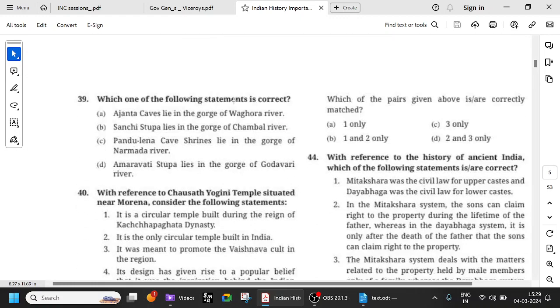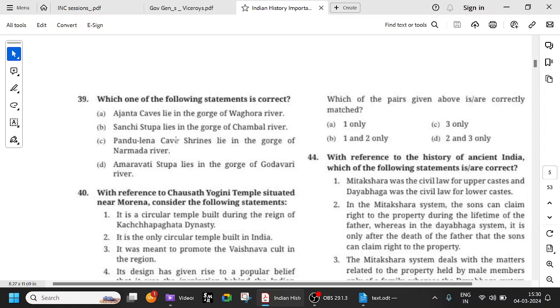So which one of the following statements is correct? Ajanta caves lie in the gorge of Wagora River. That is correct. Wagorna River, Ajanta caves, Ellora caves are famous mainly for the Gupta period. There is one painting called Black Princess in Ajanta caves, which belongs to the Satavahana period. So basically, they belong to the Maharashtra region. Satavahanas were also prominent in the Maharashtra, Andhra, Telangana region.